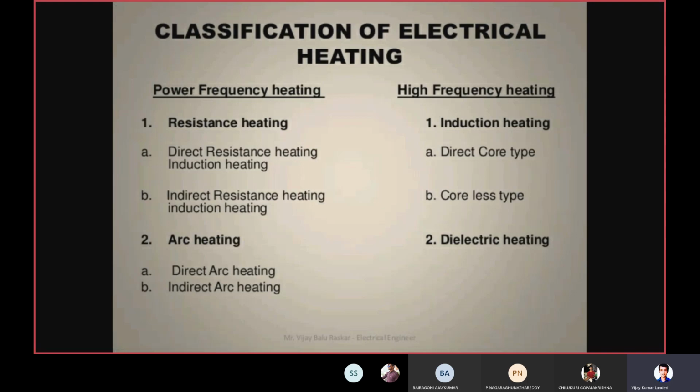And the second one is arc heating. So it is direct arc heating and indirect arc heating. These are all coming under the power frequency heating. And similarly, high frequency heating. In that one, the first one is the induction heating. The induction heating is again divided into direct core type and coreless type, and the second one is the dielectric heating. So this is the overall classification of the electrical heating.